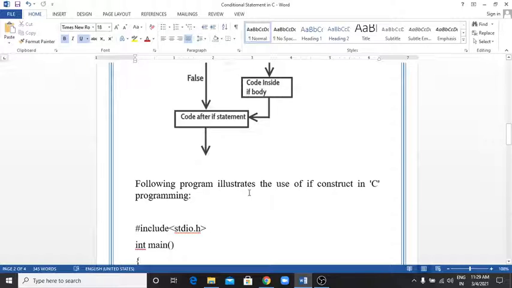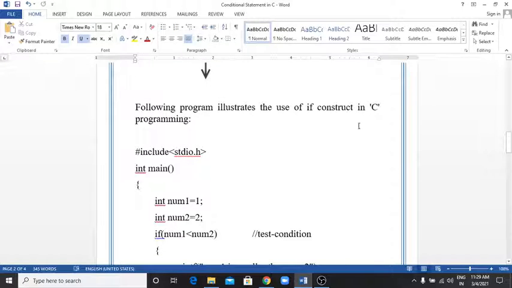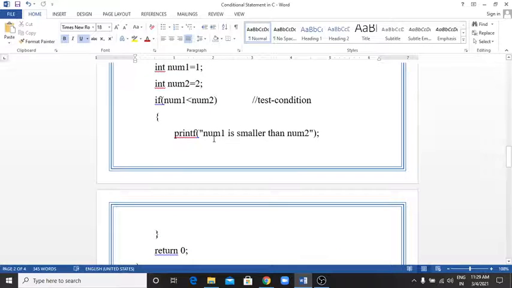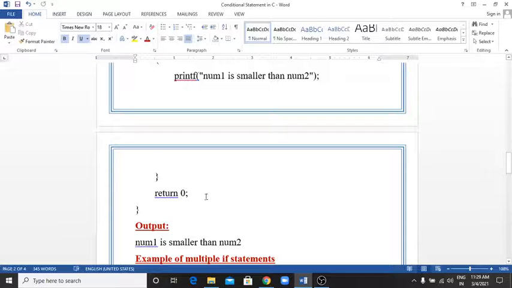Now the following program illustrates the use of the if construct in C programming. Here in the main function I take two variables, num1 and num2, of integer data type. Num1 is assigned the value 1 and num2 is assigned the value 2. Here is the test condition: if num1 is less than num2, then printf "num1 is smaller than num2", closing curly brace, return 0.